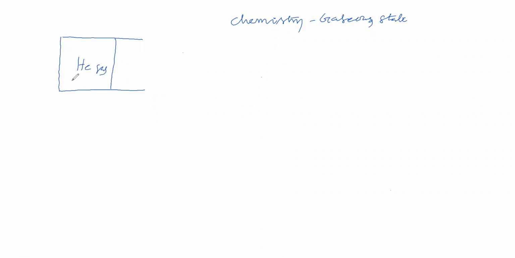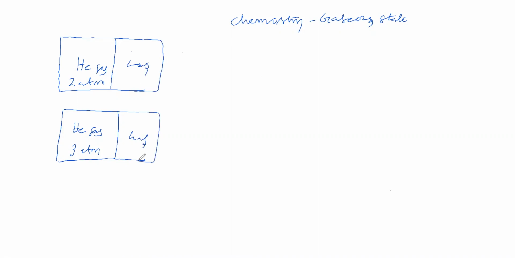Here the pressure of this is some 2 atmosphere. In this vessel, let us take some helium gas. This pressure is 3 atmosphere. Here some other gas is present. Now here let us make a tiny hole. So what happens means effusion takes place.